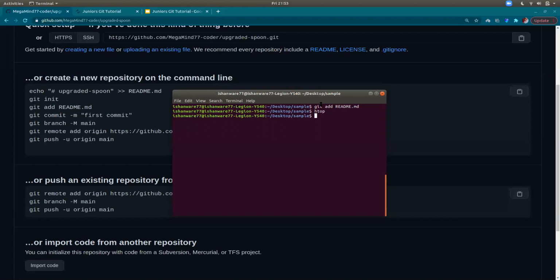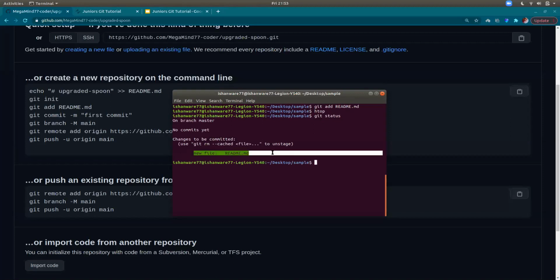Okay, so another thing, a nice way to just know where you have reached in the process, you could just put git status. So what it says is you have created a new file and you are yet to commit the changes, right?